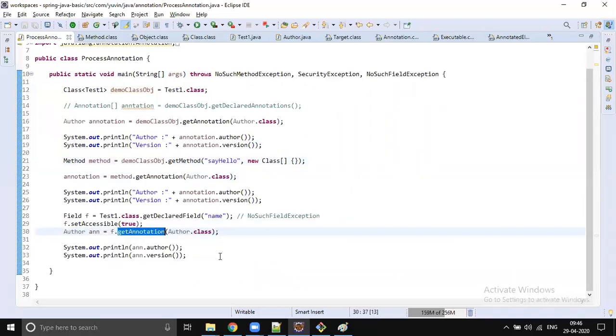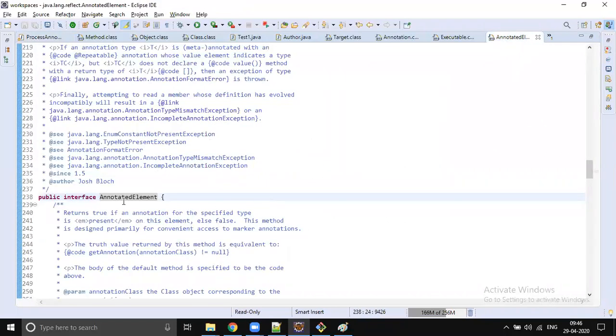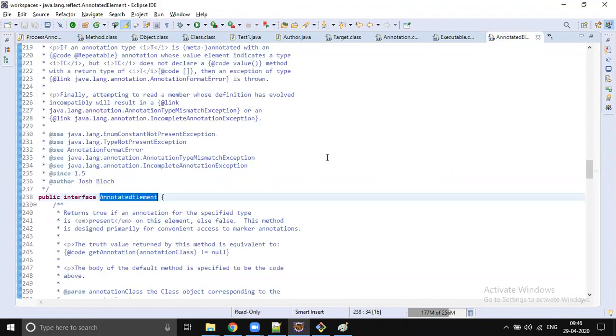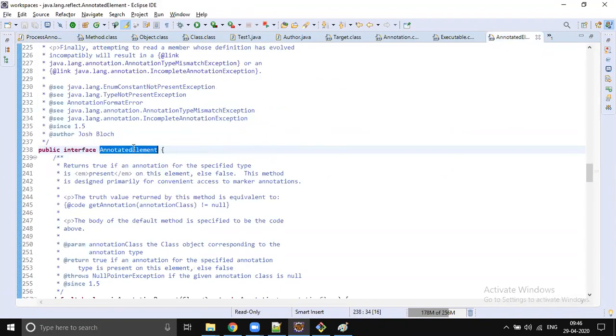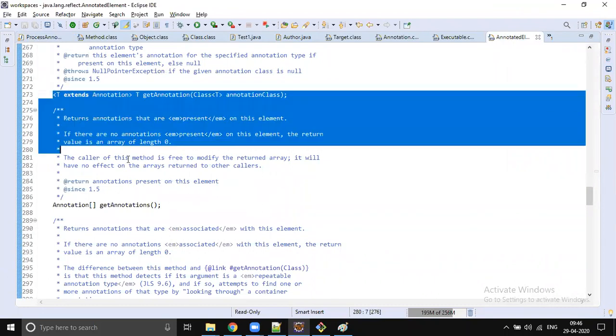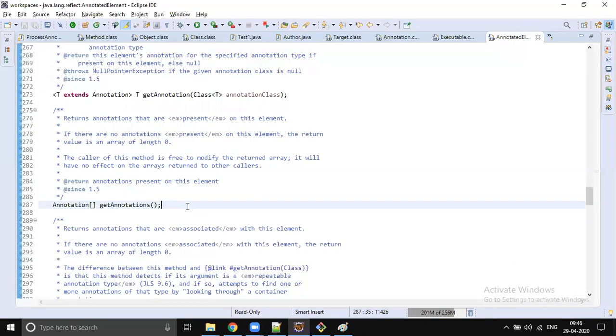Where is this getAnnotation present? It is present inside AnnotatedElement. All these predefined reflection classes have already implemented AnnotatedElement. By using AnnotatedElement only, we come to know what annotations are present on that method, field, constructor, or class.